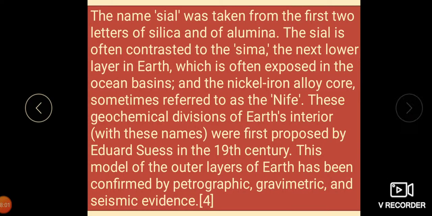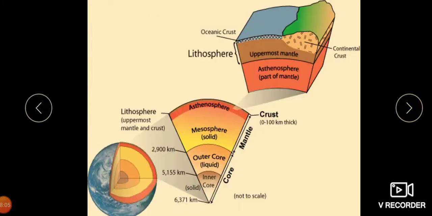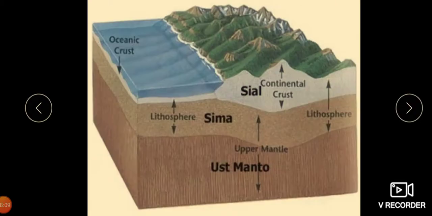So we can see here, children, what I told: the crust, the mantle. Here we have the oceanic crust, the continental crust, and here the Sima. Here we have the upper mantle, where you can see this is the lithosphere. This is the continental crust. This is the upper mantle.